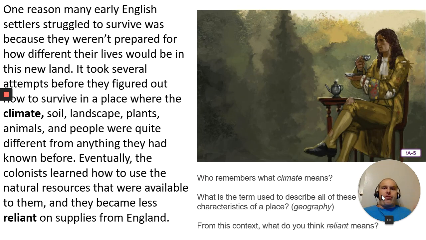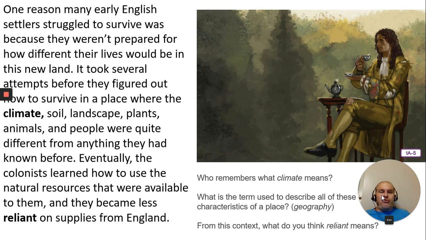Now, one reason many early English settlers struggled to survive was because they were not prepared for how different their lives would be on this new land. It took several attempts before they figured out how to survive in a place where the climate, soil, landscape, plants, animals, and people were quite different from anything they had known before.